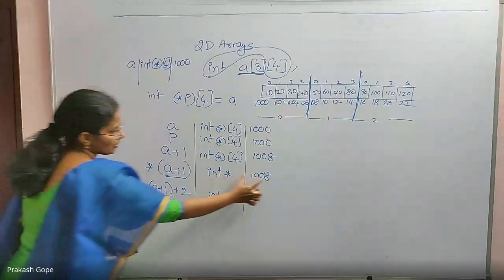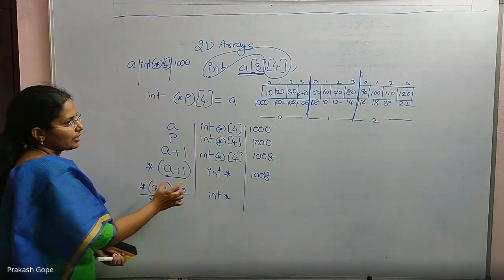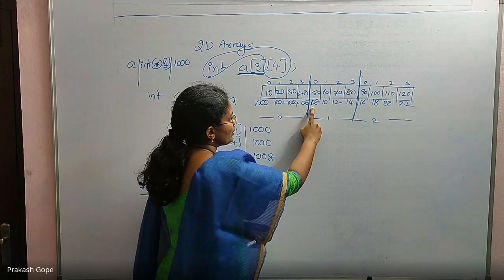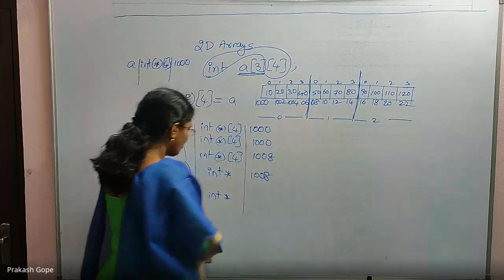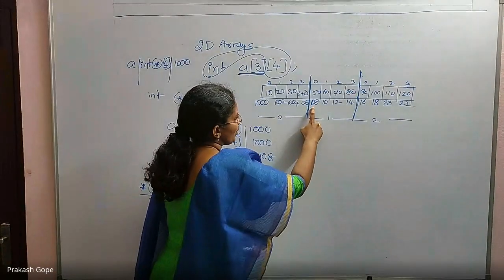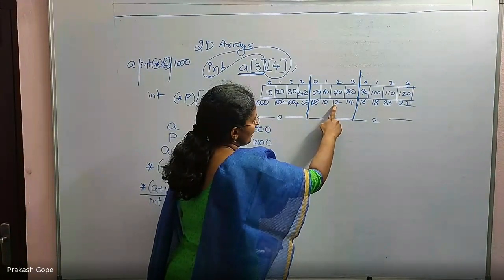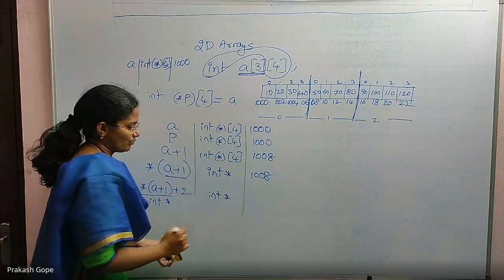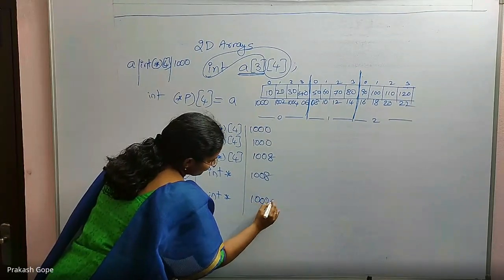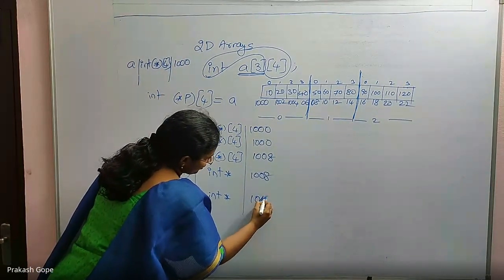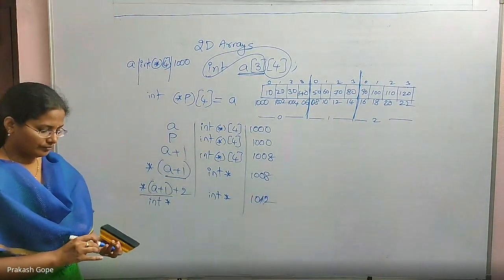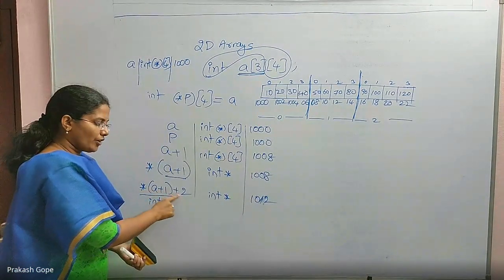Till here it is 1008, pointing to this integer. Plus 1 will take me here, plus 2 will take me here: 1012. This is star of A plus 1 plus 2.